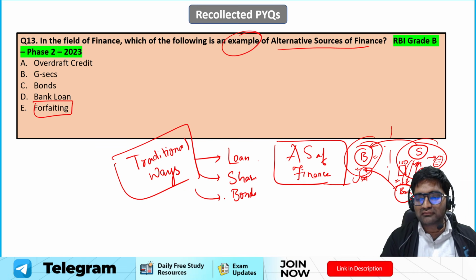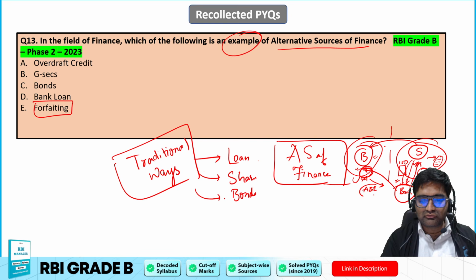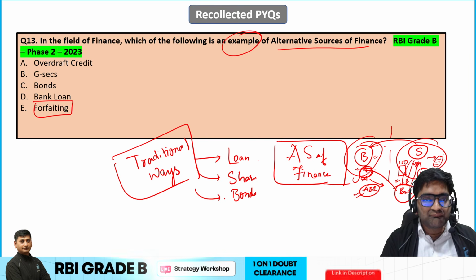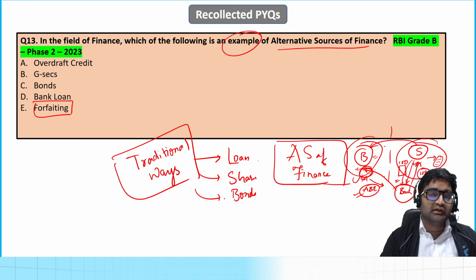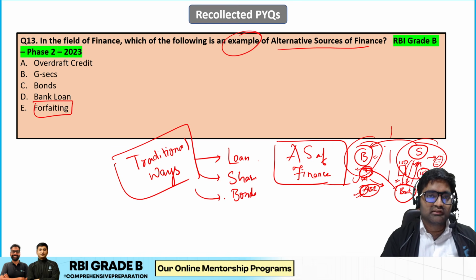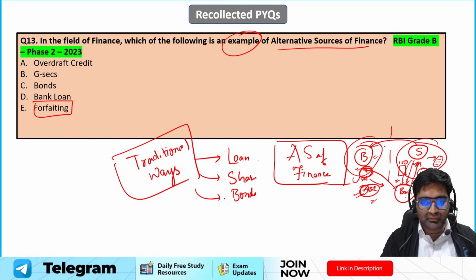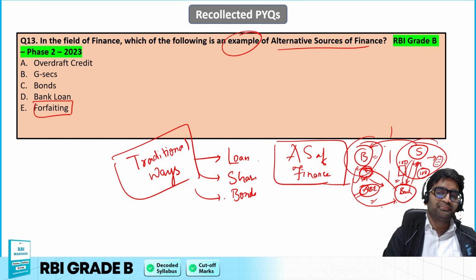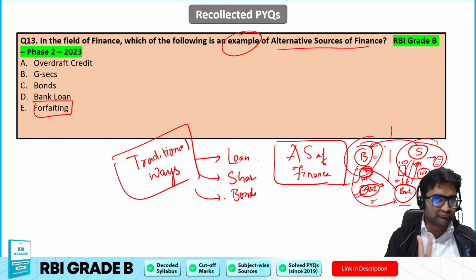All of the details are taken by the buyer's bank, and the buyer's bank actually issues something called an avalized bill of exchange, right? So it says that, okay, everything is fine, and this bill of exchange is avalized by me. The bill of exchange will be submitted by this bank on behalf of this particular seller. Then it will be avalized, in the sense everything is fine, and now we can move ahead with the forfeiting transaction. The bank will move ahead and say, okay, I have paid the seller. Then the buyer will finally pay to this bank. So this bank has the responsibility of paying initially, number one. Number two, also getting the collection of that particular money.